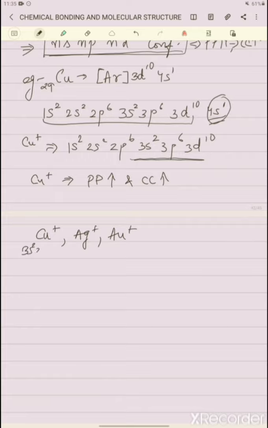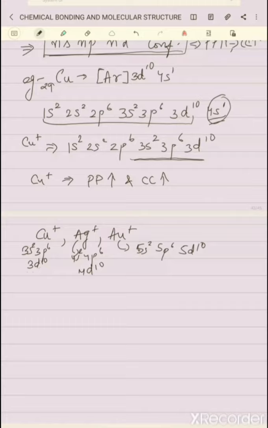Cu+ has 3s2 3p6 3d10 configuration. Ag+ is in the next period, and its configuration is 4s2 4p6 4d10. And Au+ has 5s2 5p6 5d10 configuration, correct. So all these ions have very high polarizing power and very high covalent character.